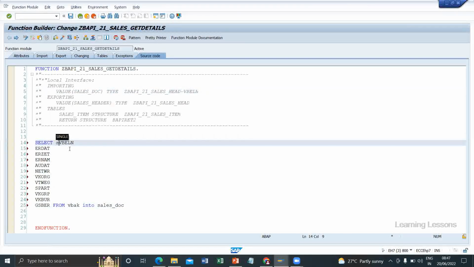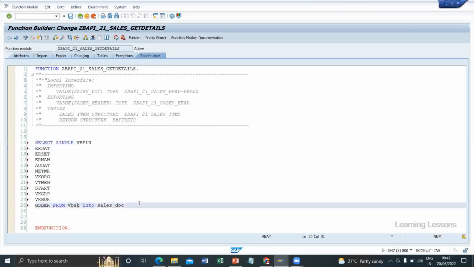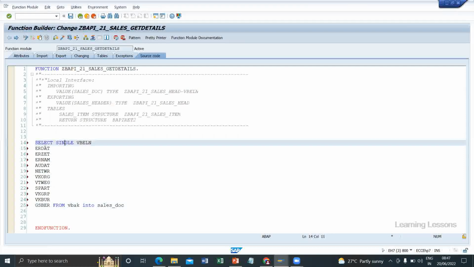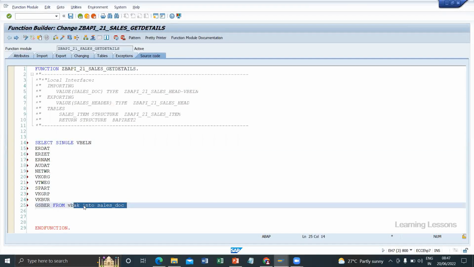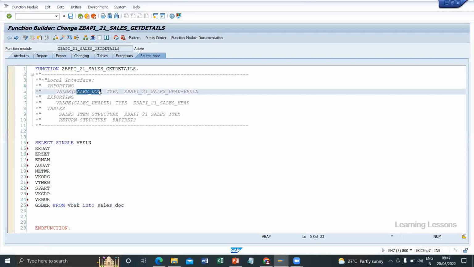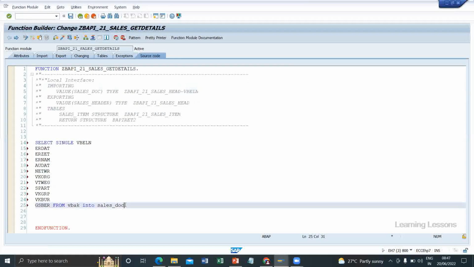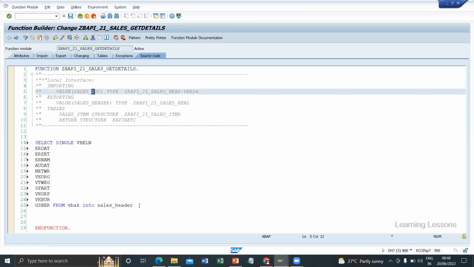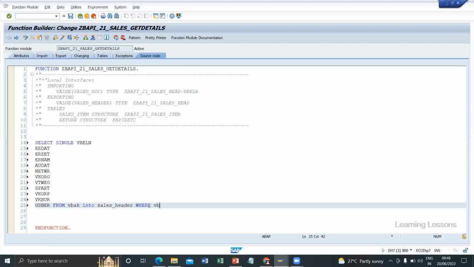We can write select single because we are reading a single record. We are reading a single record for all these fields from the VBAK table and pushing into this work area. This is the header one, because this is the input of sales header, where VBELN equals sales doc.